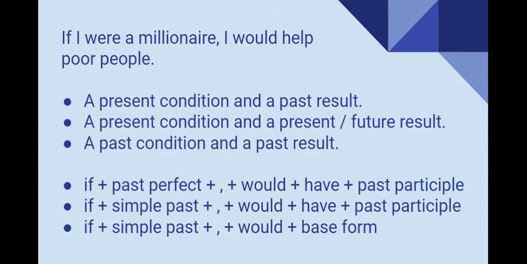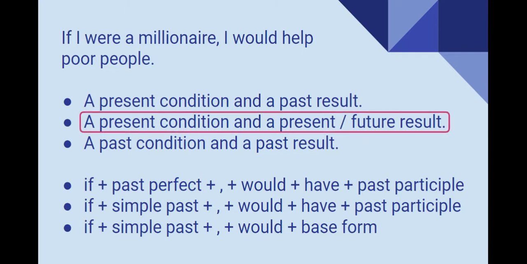Here, am I talking about a present condition and a past result? A present condition and a present or future result? Or a past condition and a past result? Please remember that all of these are imaginary situations. That's right, here we are talking about a present condition and a present or future result, of course, all imaginary. What is the structure that I use? Pause the video while you think about this. That's right, we're using if, simple past, and would plus base form.